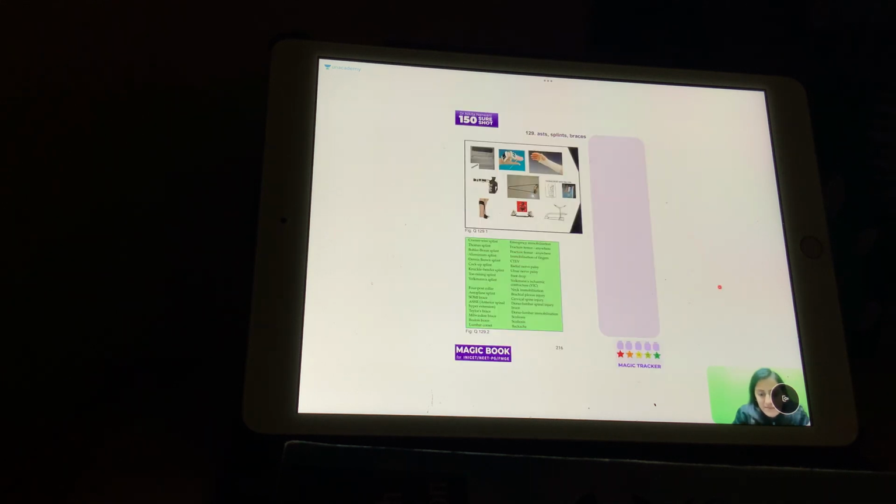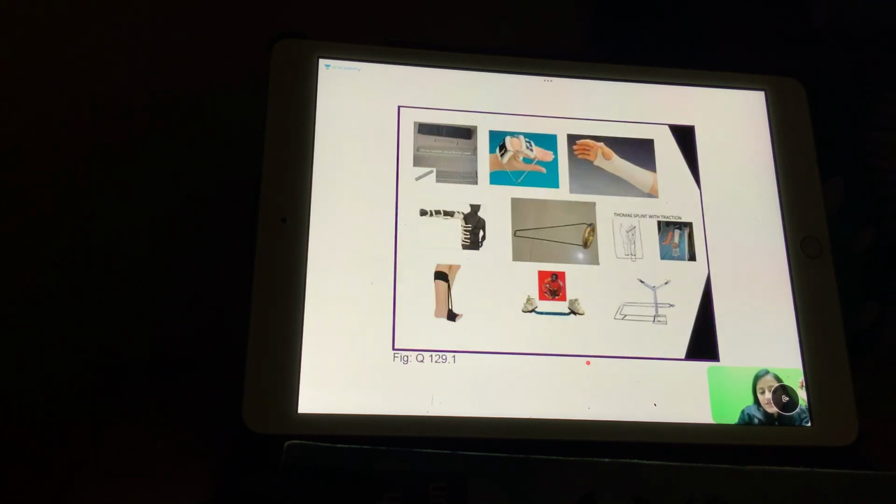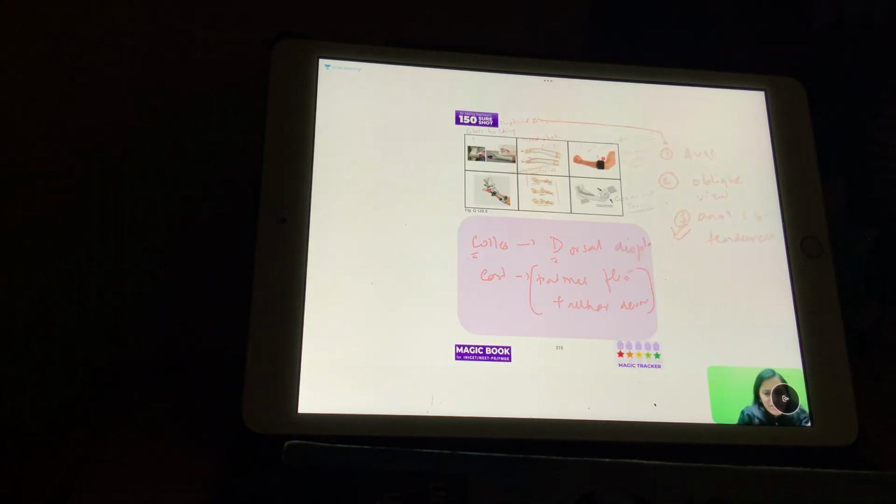We have that table. Let us quickly see this table. So Kramer wire splint, we use in emergency. So Kramer wire is emergency. Thomas is that ring one, right? That was the Thomas splint, for the thigh, for the femur. Bohler Braun was that with 3 pulleys used for fracture femur. Aluminium splint, a small splint for the fingers. Denis Browne, that foot position, CTEV. Cock up splint. Remember the cock up splint is used for radial nerve palsy. Did we not have the image of cock up splint?